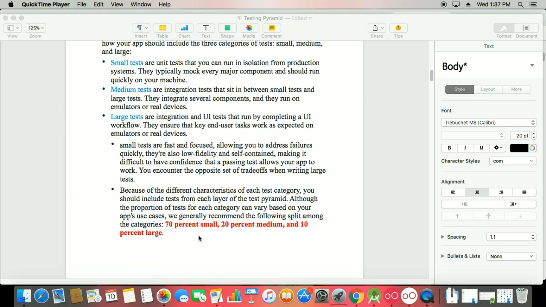If you go through the Android Studio tutorials and look at the testing phase, you can see that there is a 70% share of small tests.